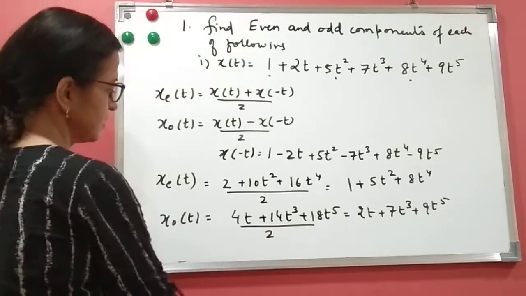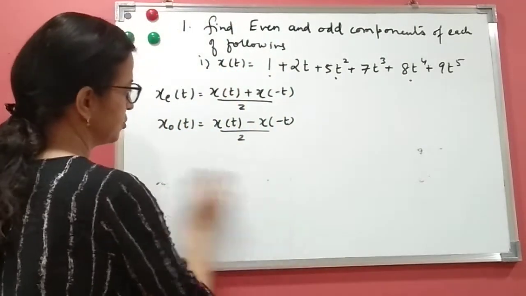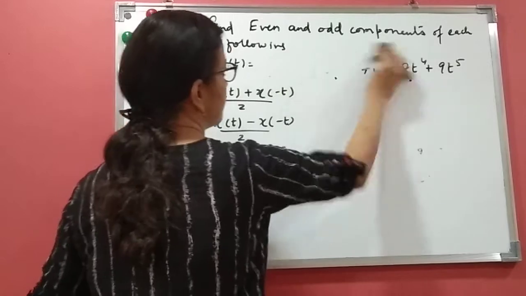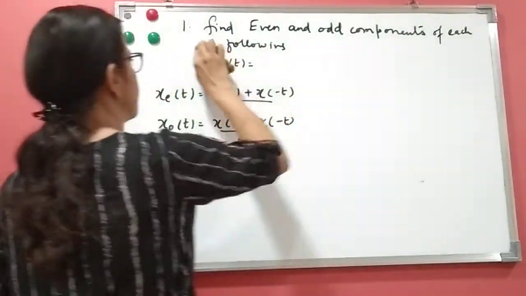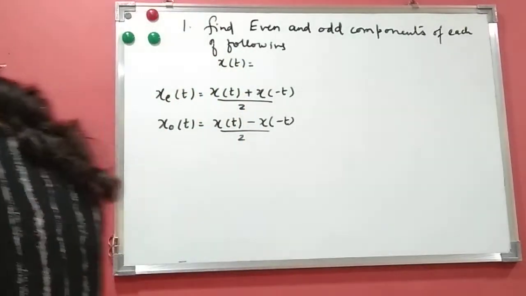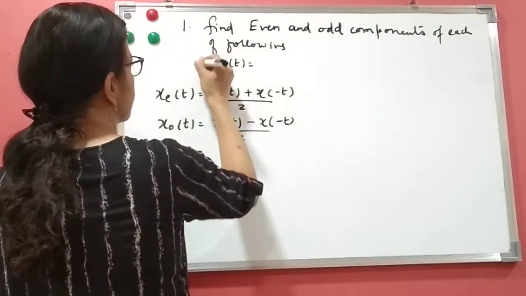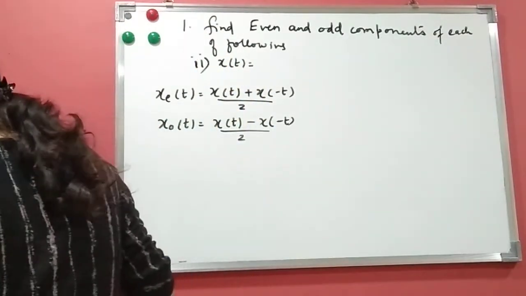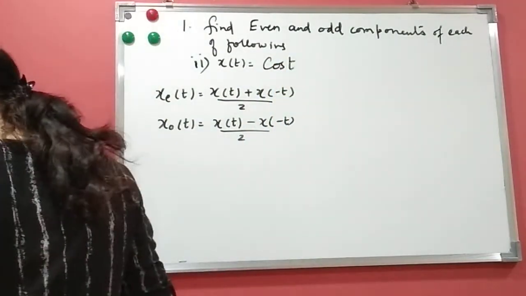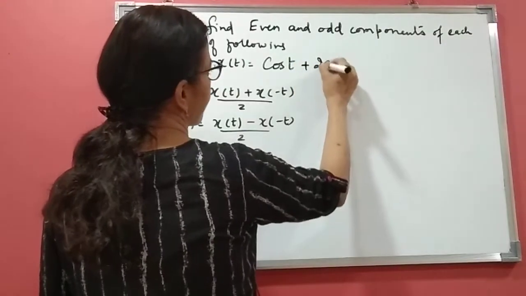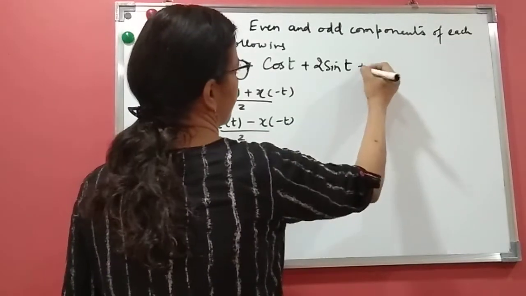We'll do the next one. The formula is the same, so I'll not rewrite the formula. I'll write the question. The second one: x of t is cos t plus 2 sin t plus 4 sin t cos t.